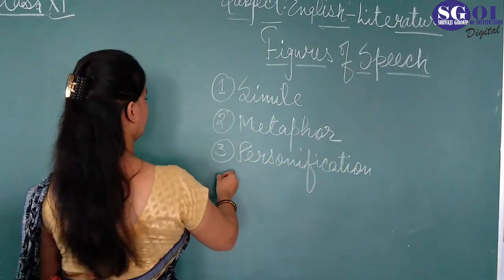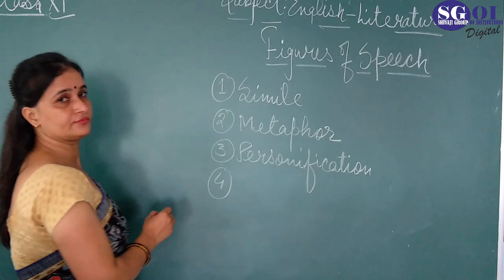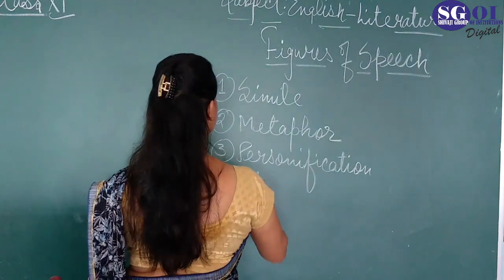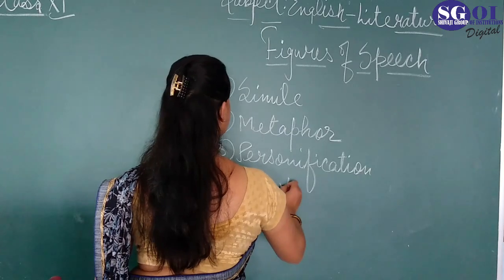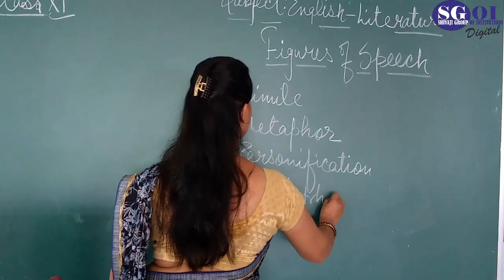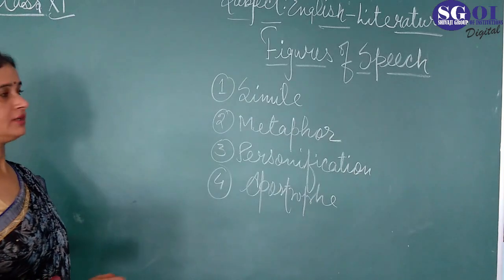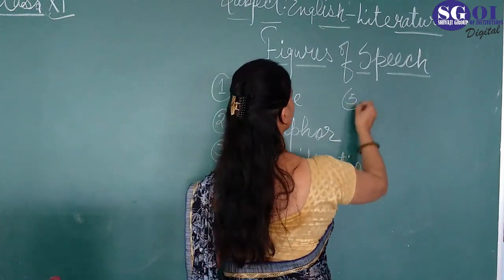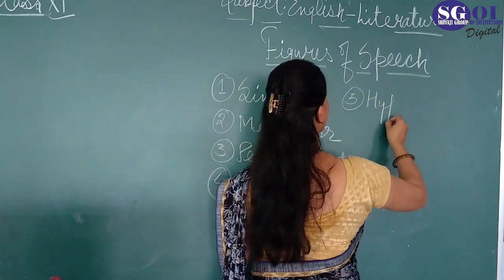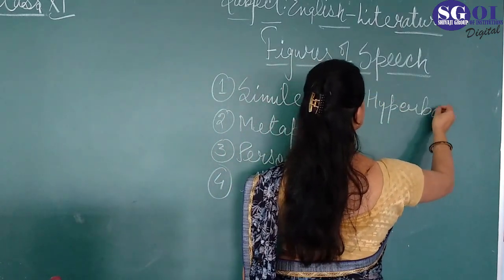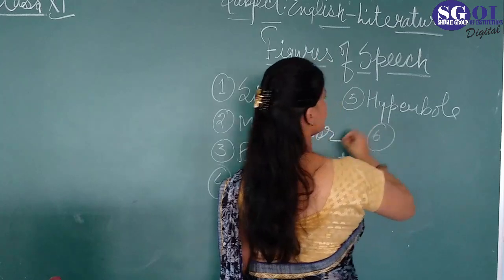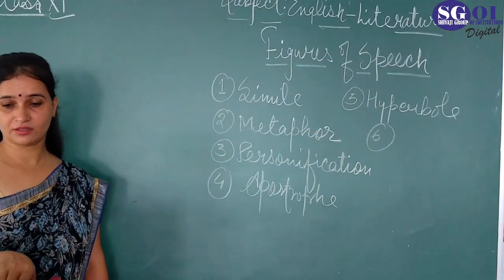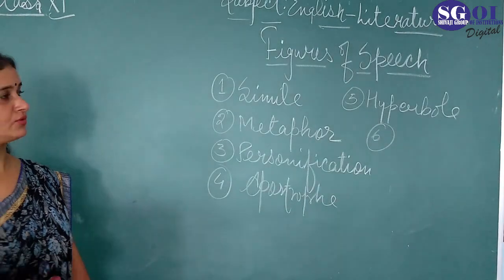And the fourth one is your apostrophe, and the fifth one is hyperbole. The sixth one is your oxymoron.